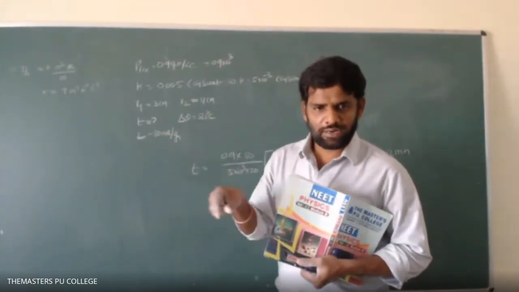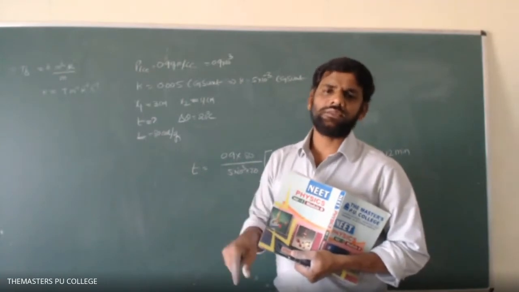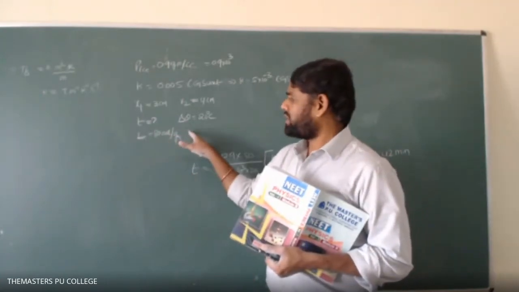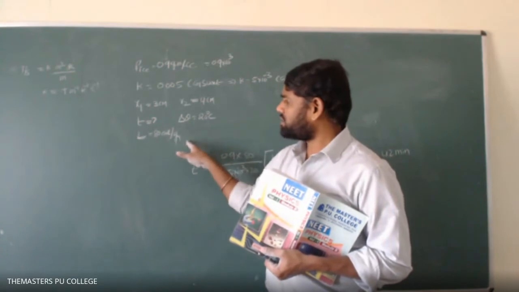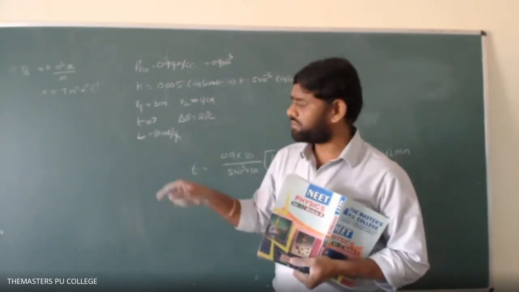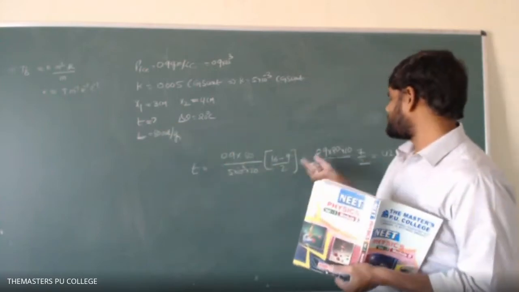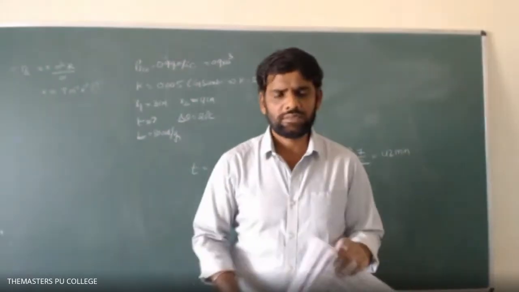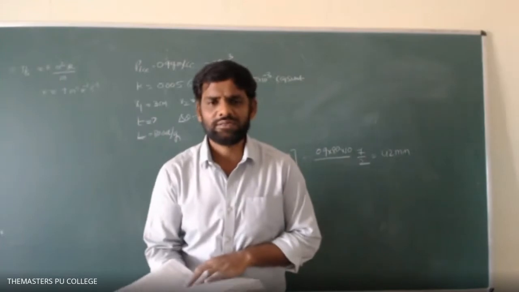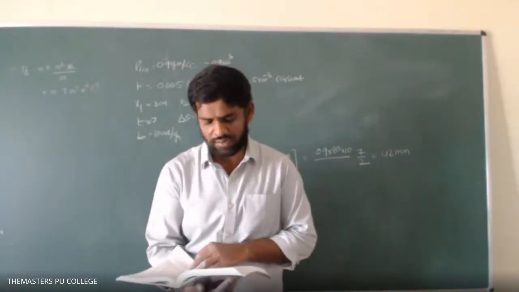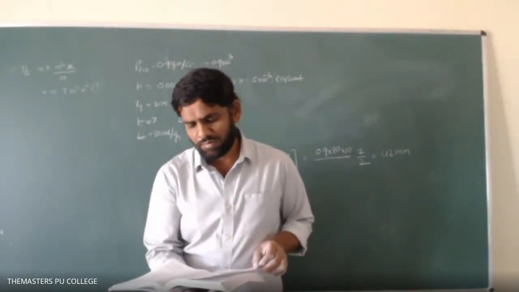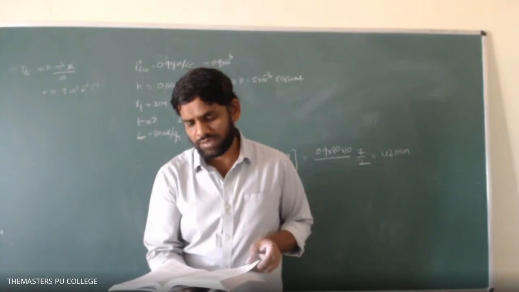Heat can be measured in calories, joules and ergs also. SI unit of heat is joule, CGS unit of heat is erg, not calorie. So it is not correct. I will narrate the other problem in the next class based on this concept.